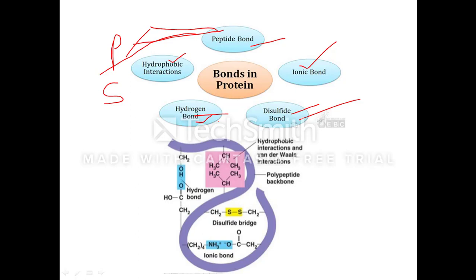Next we will move on to the hydrophobic interaction or the non-polar bond. This non-polar bond is formed in amino acids like alanine, valine, leucine, isoleucine, etc. They have side chains or R groups which are essentially hydrophobic, that is, they have little attraction for water molecules in comparison to the strong hydrogen bonding between water molecules.